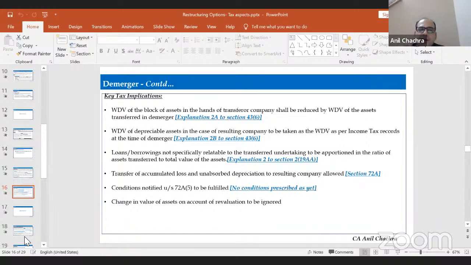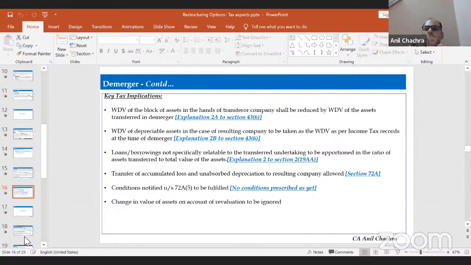If any of the conditions is not fulfilled, suppose I have issued debentures, it will not be treated as tax neutral. If the resulting company is a foreign company, that will not be treated as tax neutral. If shareholders don't become shareholders of the resulting company to the extent of at least 3/4 in value, it will not become tax neutral.